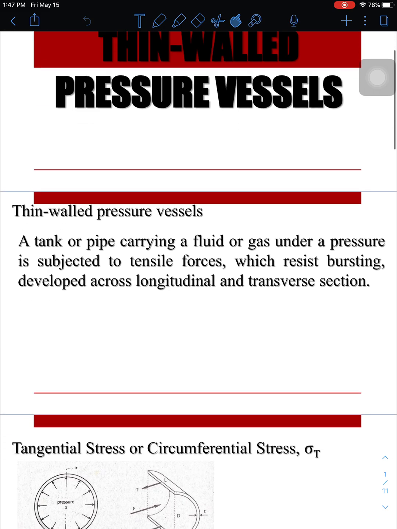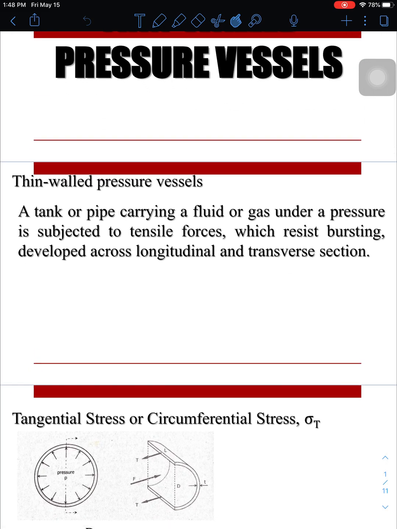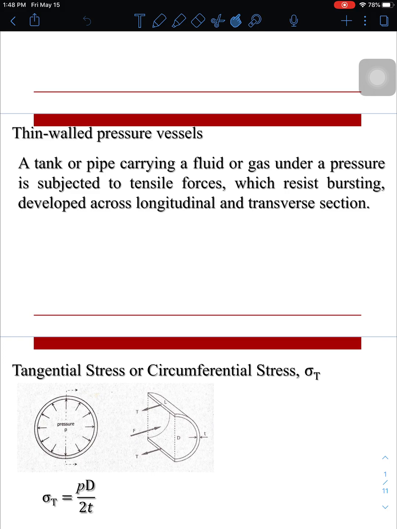So a thin-walled pressure vessel is a tank or pipe carrying a fluid or a gas under a pressure, subjected to tensile forces which resist bursting, developed across longitudinal and transverse sections. Longitudinal means the bursting would be along the longitudinal section, or along its length, that is its mode of failure, while for transverse, the failure occurs at the circumference of the material or of the tank.